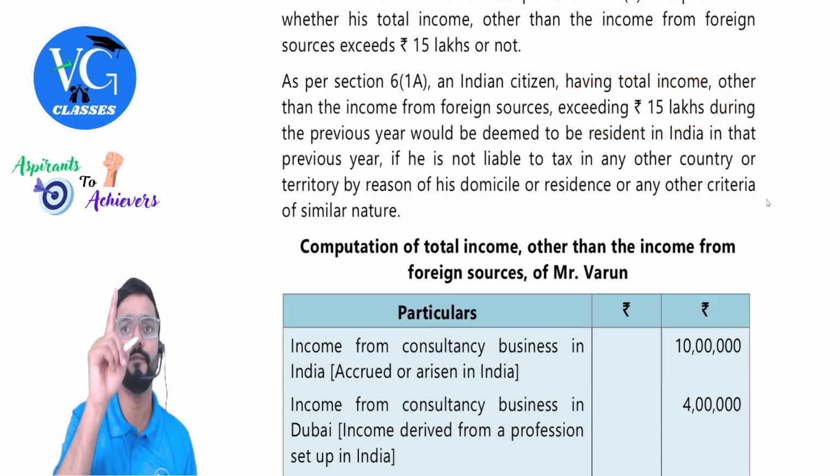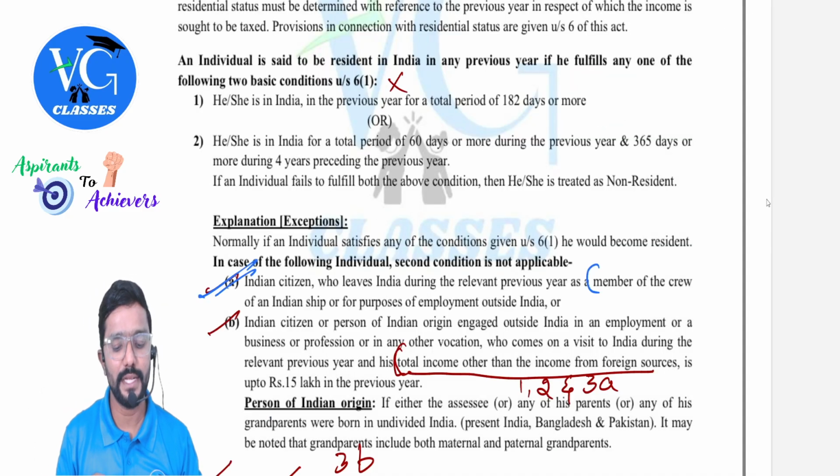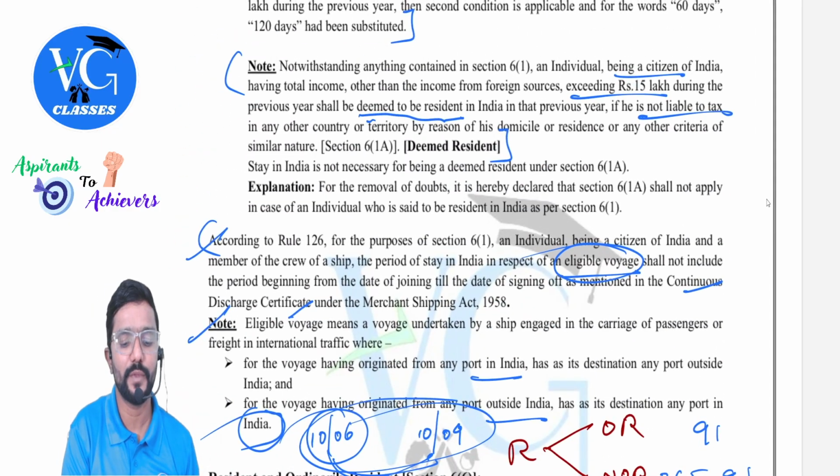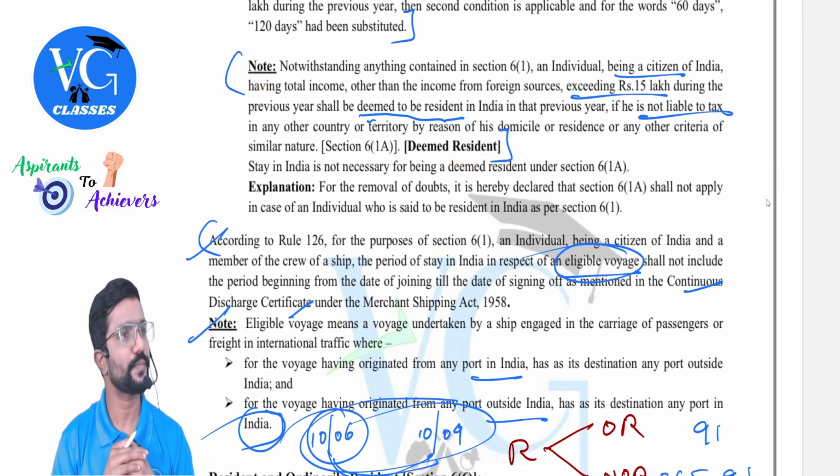Clear? Anyway, he is not paying tax in Dubai, but he will be considered a deemed resident only if Indian income is more than 15 lakh. Got it, guys? That is as per section 6(1A), which I have given here as a note.